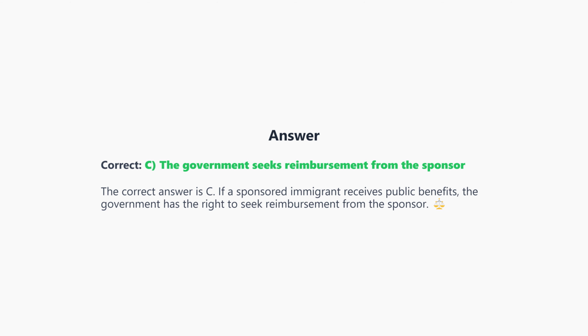The correct answer is C. If a sponsored immigrant receives public benefits, the government has the right to seek reimbursement from the sponsor.